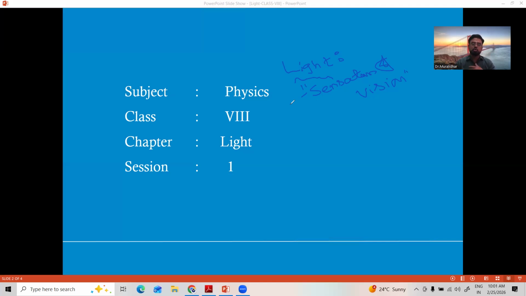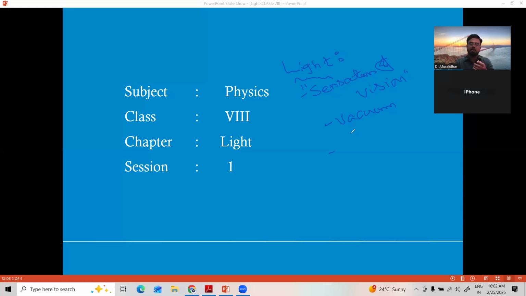Clear? There are so many scientists who studied light and proposed important theories to explain the nature of light. Light can travel even through vacuum, not like sound. Sound does not travel through vacuum, but light can.